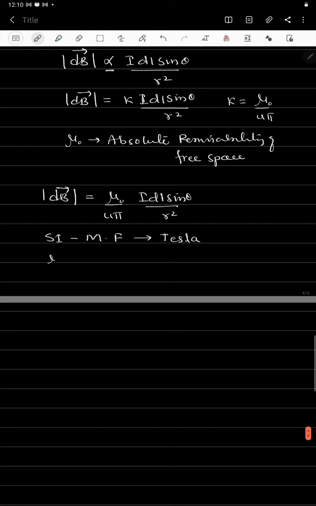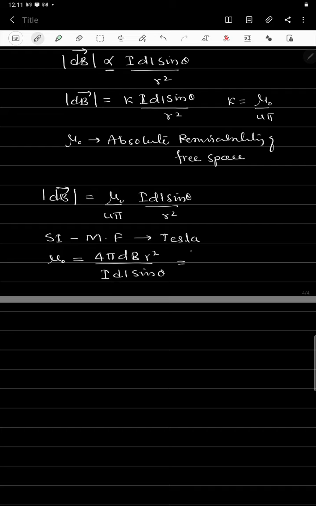So what is the SI unit of this μ0, the absolute permeability? We can write the SI unit of permeability by deriving the expression. Here we can get the expression like this: 4π dB r squared divided by I dl sin θ.